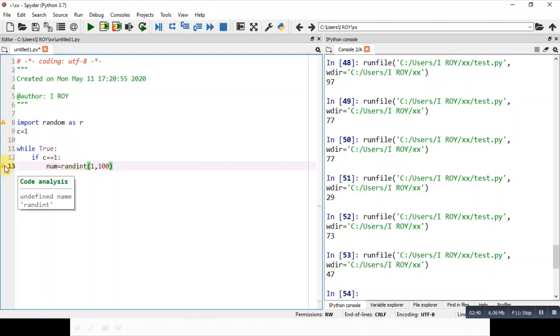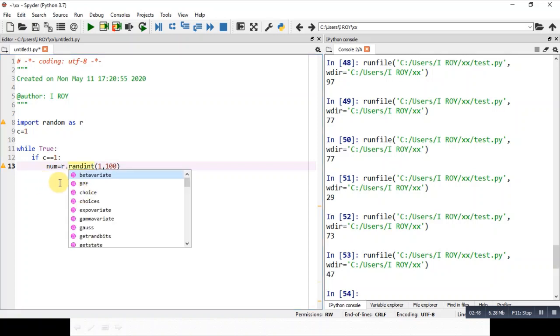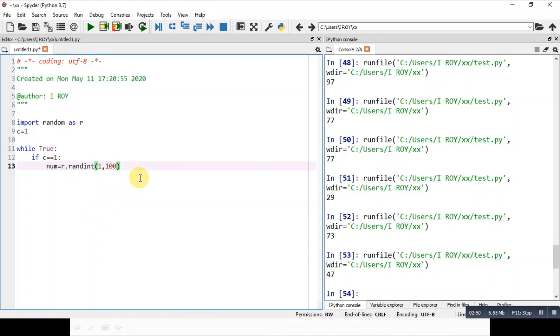Now you can see that one error is coming, that undefined name randint. So we have to write here r dot randint, in fact. Now what is our next step? Our next step is to test the condition here.